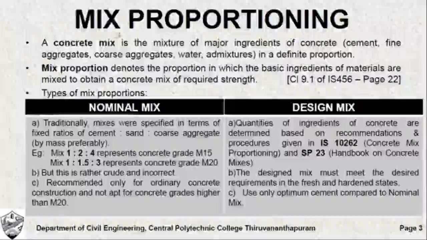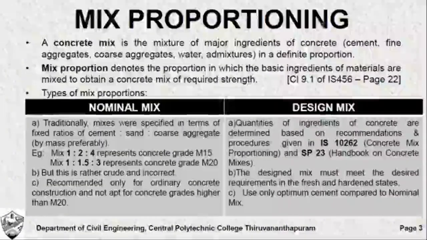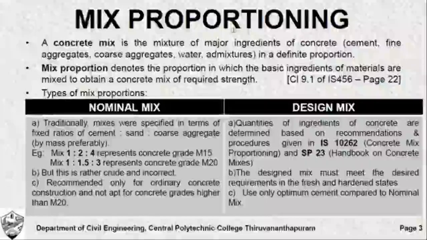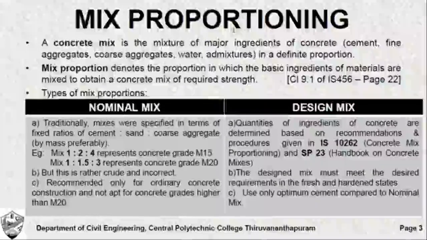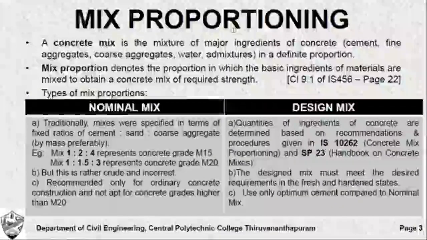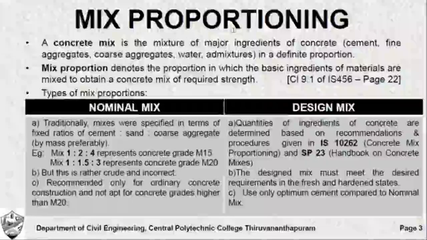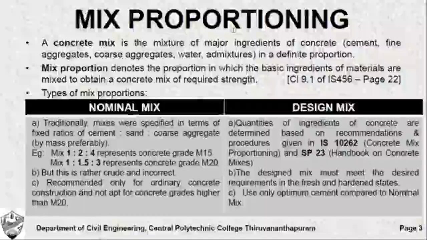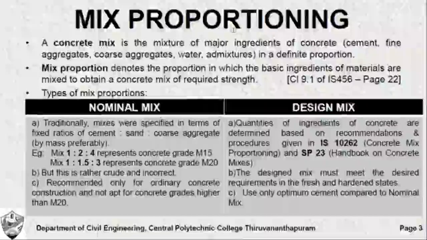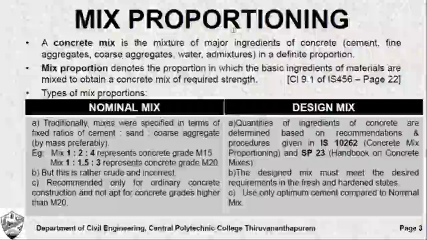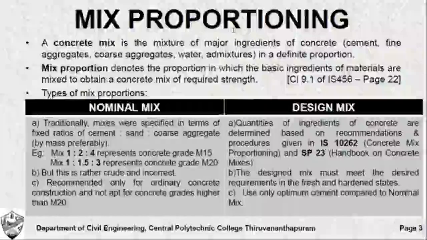First, proportioning or mix proportioning. This is the first major step involved in the manufacture of concrete. You need to determine how much quantity of each ingredient of concrete is required. So you need to determine how much quantity of cement, fine aggregate, coarse aggregate, water and admixtures are required in order to obtain the desired strength.